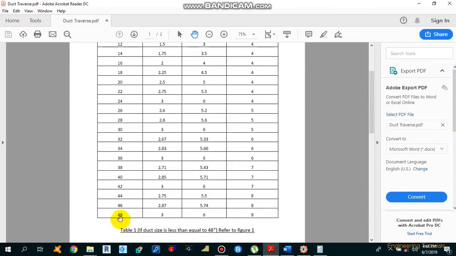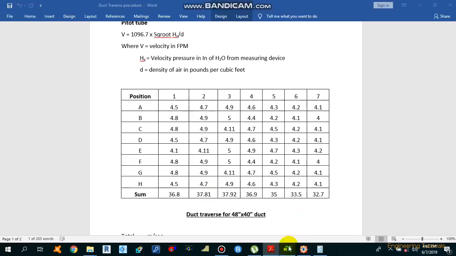So since the number of holes required for 48-inch duct dimension is 8 and 40-inch duct dimension is 7, we need to make a matrix of 8 by 7, that is 56 number of points. We need to make a matrix of 56 points.